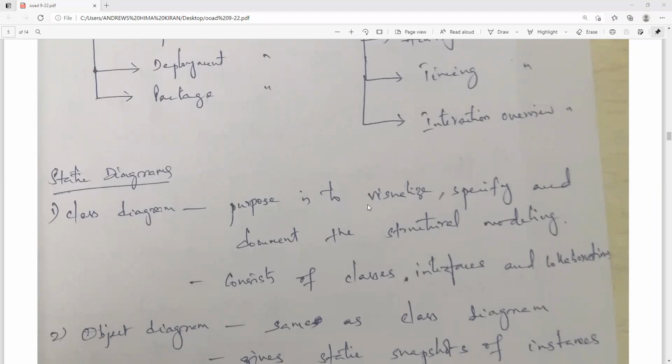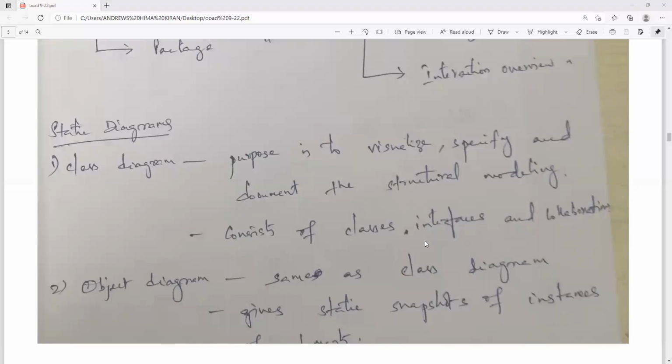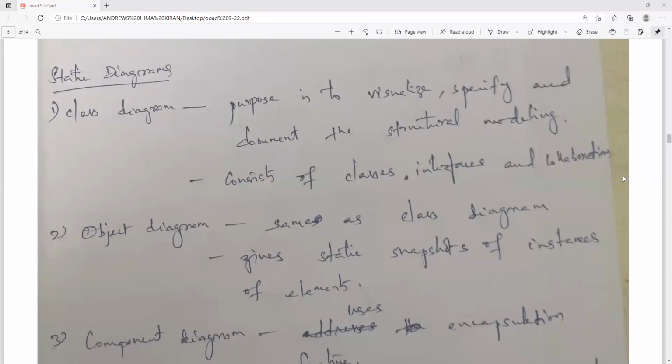The purpose of the class diagram is to visualize, specify, and document the structural modeling. It consists of classes, interfaces, and collaborations. You all know the meaning of a class, and of an interface. An interface represents the service of a class.